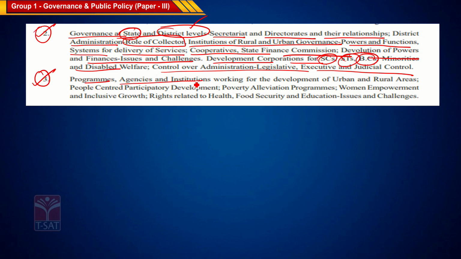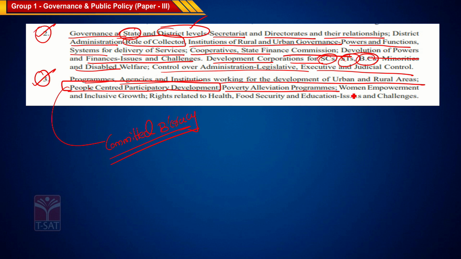Now, if you look at the third chapter: programs, agencies and institutions working for the development of urban and also marginalized areas, people-centered participatory development, committed bureaucracy, committed legislature, poverty alleviation programs, women empowerment and inclusive growth, rights related to health, food security, education, issues and challenges.